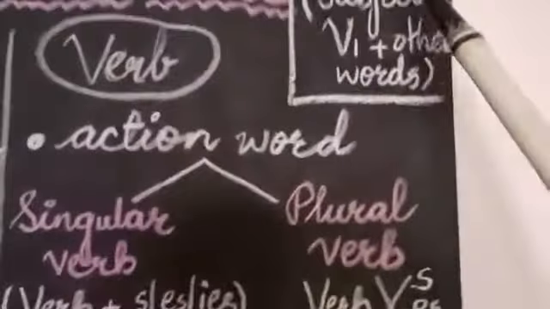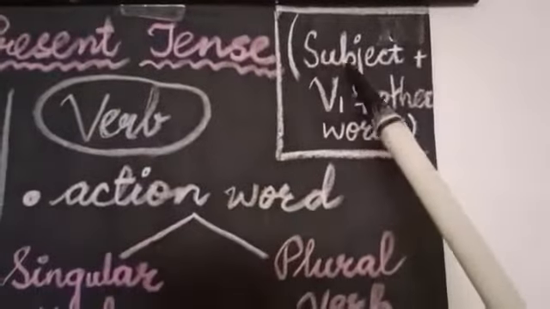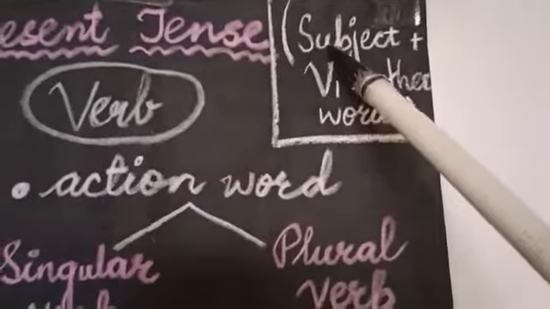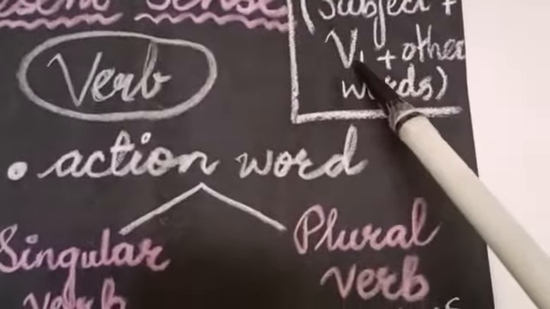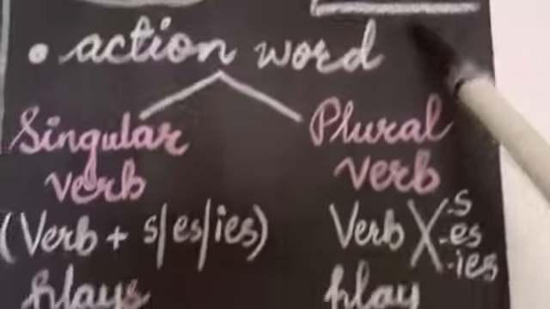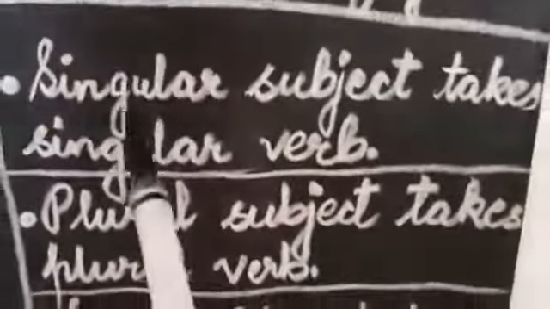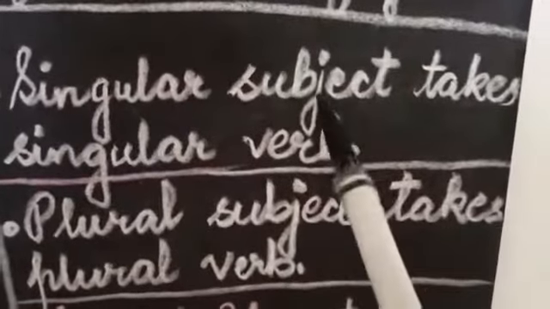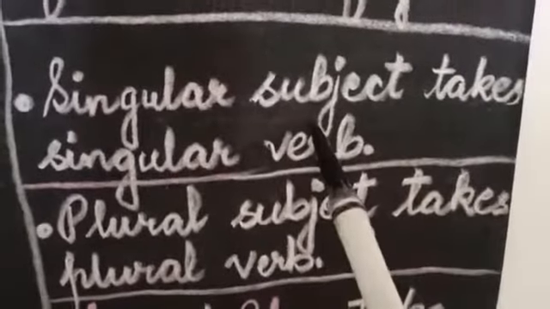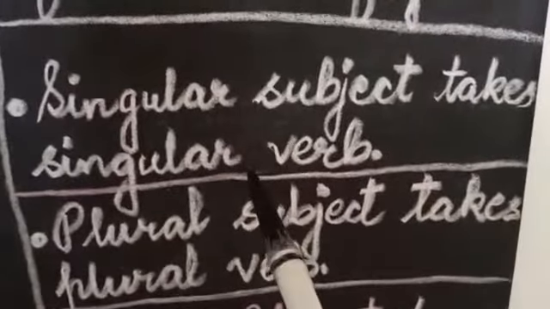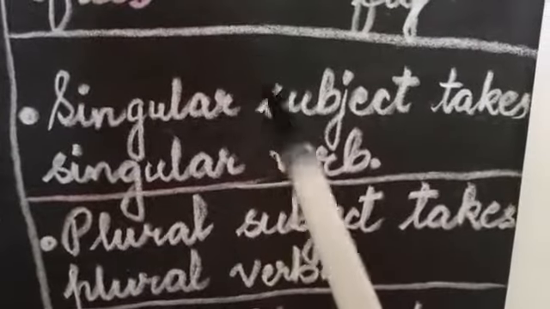So when you have to write a sentence in simple present tense, first you have to write the subject, then the first form of the verb, and then other words. But you have to keep in mind these three things. Singular subject takes singular verb. If the subject about whom you are talking, or who is doing the activity, is one, it will take a singular verb.